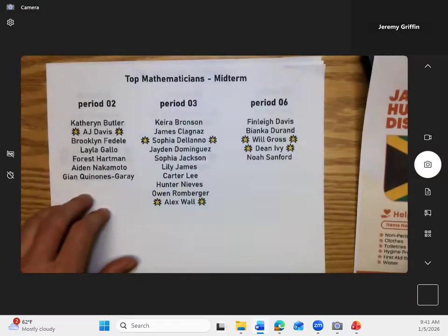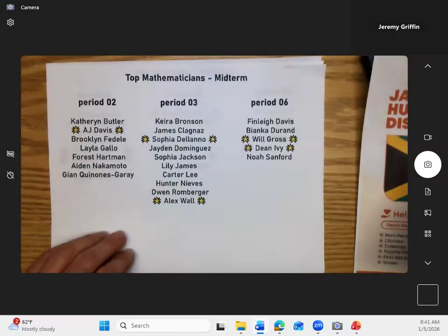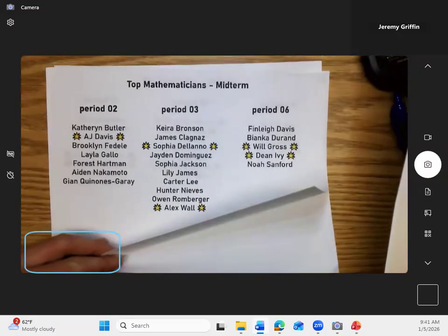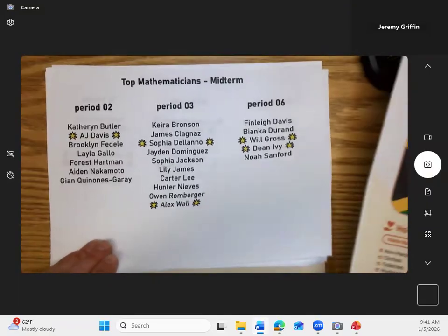All right, here's top mathematicians for the midterm. Awesome job if you made top scientist. Ooh, there's top mathematician. Yeah.